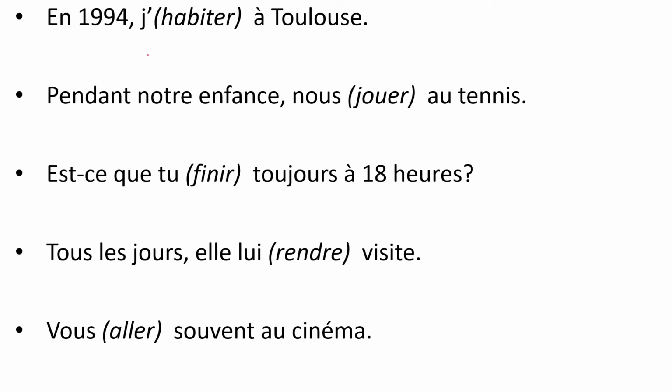Okay, the first thing you have to do is je and the verb is habiter. So habiter in the nous form becomes nous habitons, right? So you have to cancel ONS, and this is the root. HABIT becomes the root, and you have to add on the imparfait ending for je. Je is AIS, and that is how you get your answer. Okay, so in 1994, I lived at Toulouse. Toulouse is the city in France.